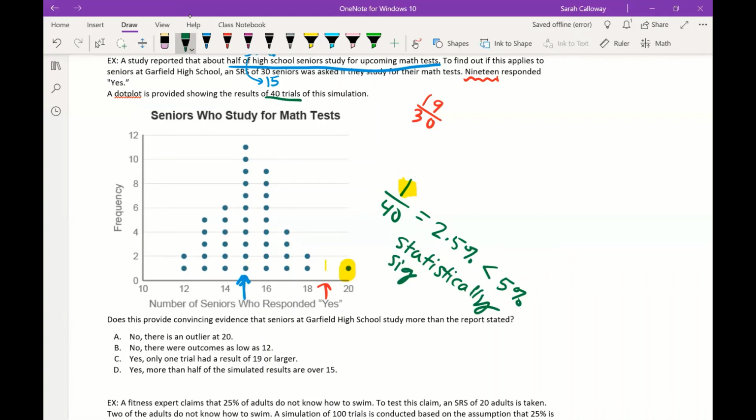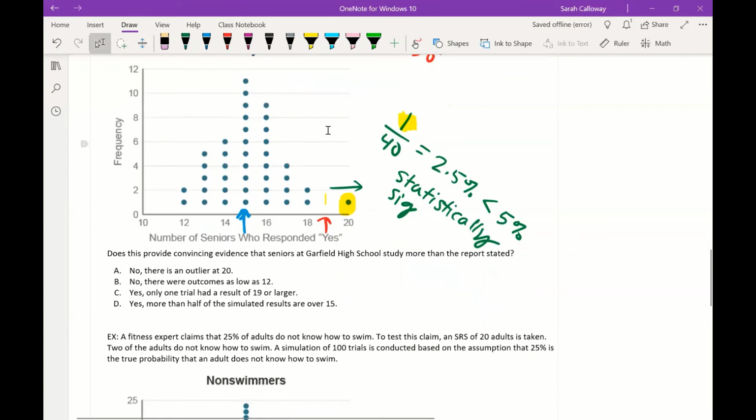Again, once I found that 19, I want to go the opposite direction of where their claim was to see if it's statistically significant. So if that number is less than 5%, so 1 out of 40 trials, which is 2.5%, is less than 5%, that means that yes, Garfield High School seniors study more than the report stated. So I'm always comparing it to that.